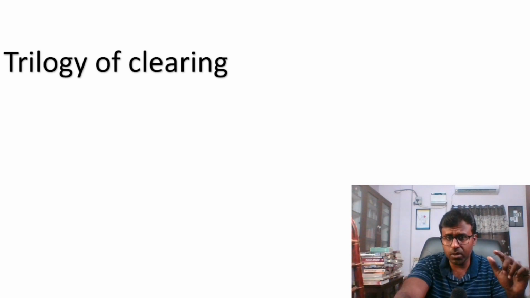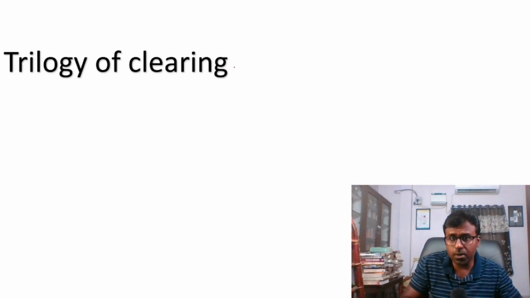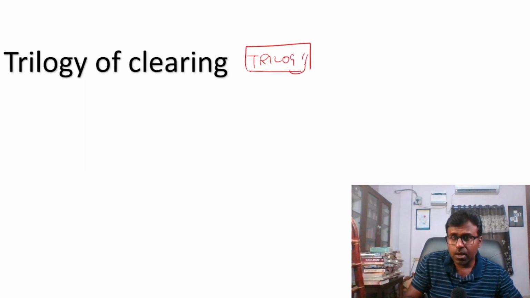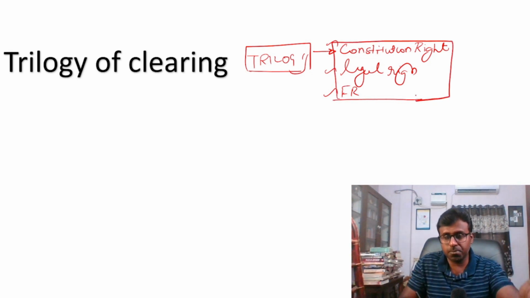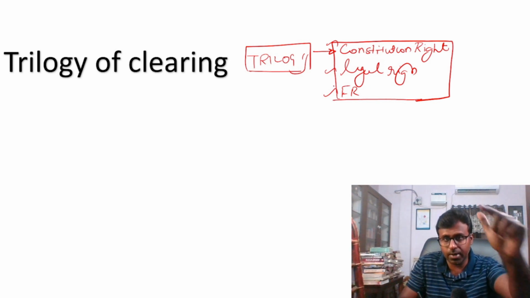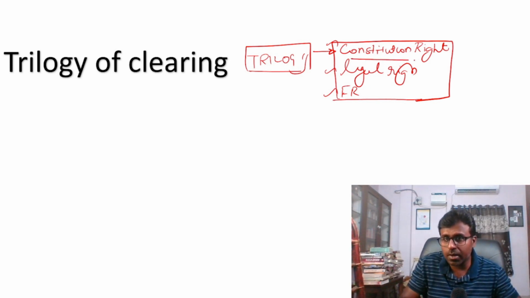Okay, then the trilogy of clearing, that is, how do you clear. And before that, I would want to say one more trilogy, I think you can note it down. That is, what is defined in the Constitution, or this is a constitutional right. What is a constitutional right, legal right, fundamental right? This trilogy I missed. I missed this slide when I was making this. I understood that this is also one trilogy we should look at, that is, constitutional right.